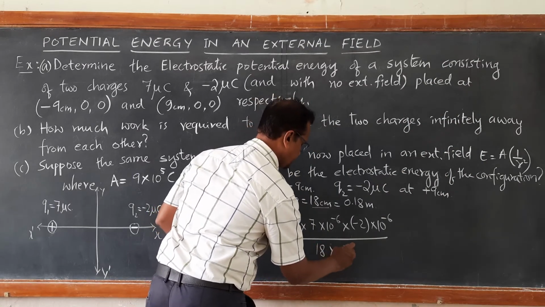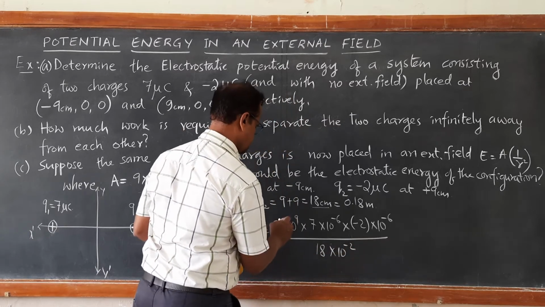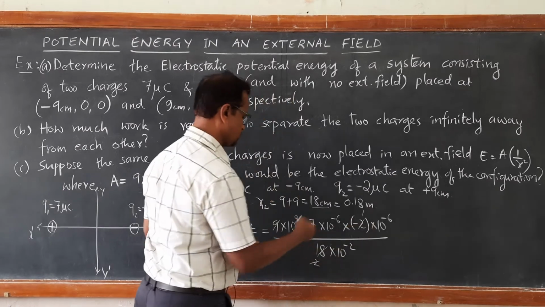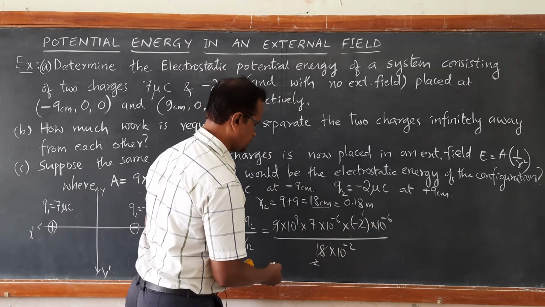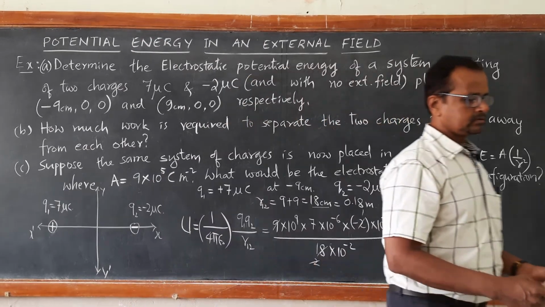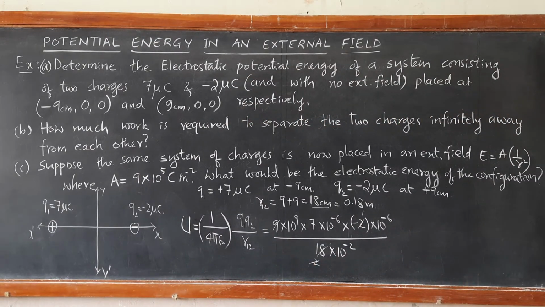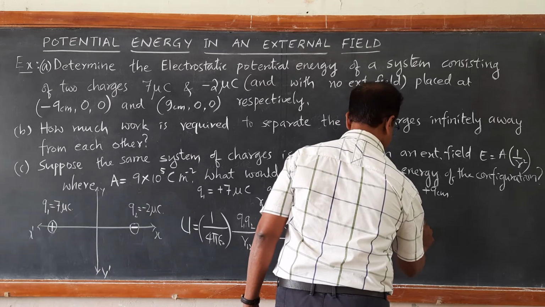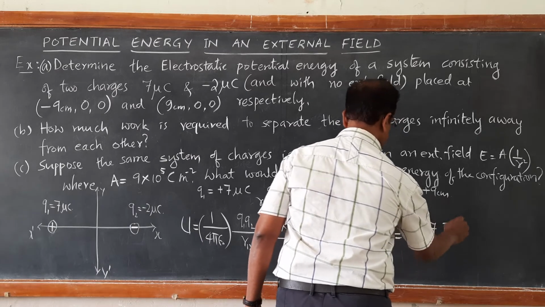So, 9 ones are 9, 2 ones are 2. So, you can very easily simplify. So, 7, you are left with 7. So, the result is minus 0.7 joules.